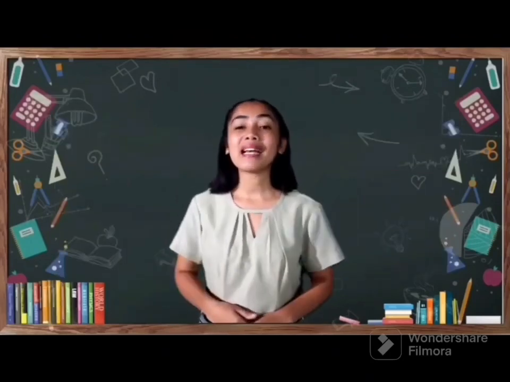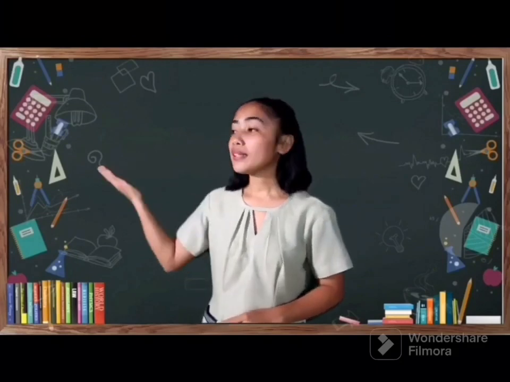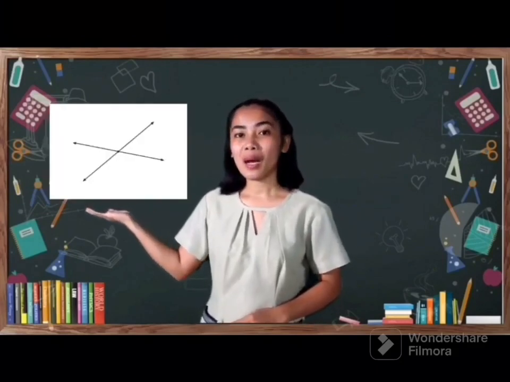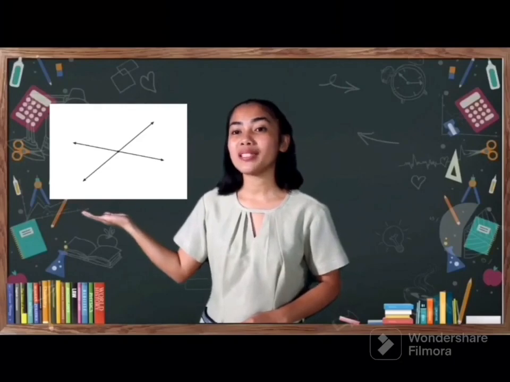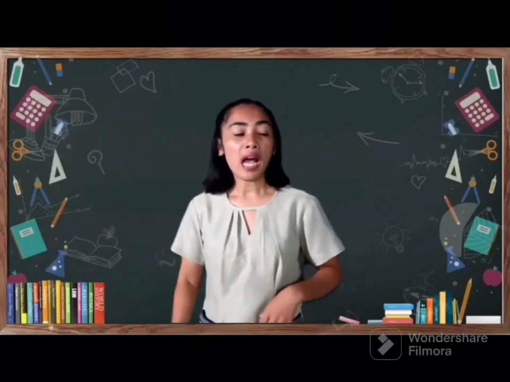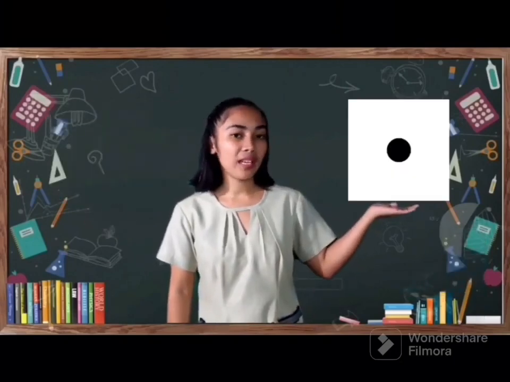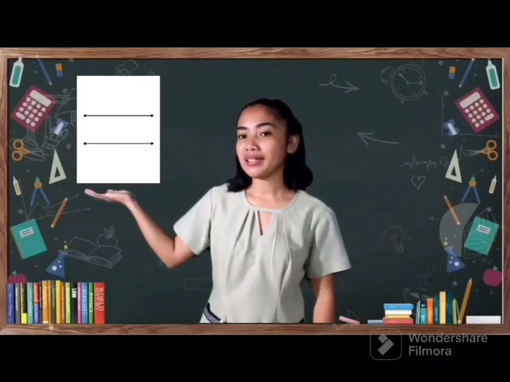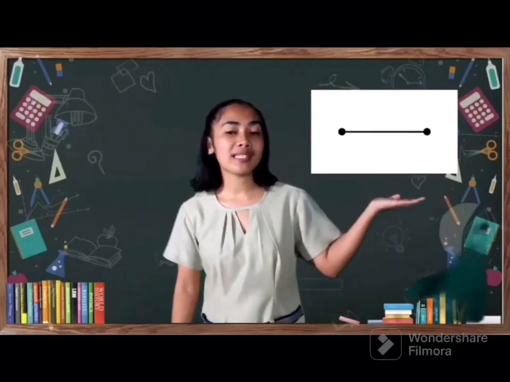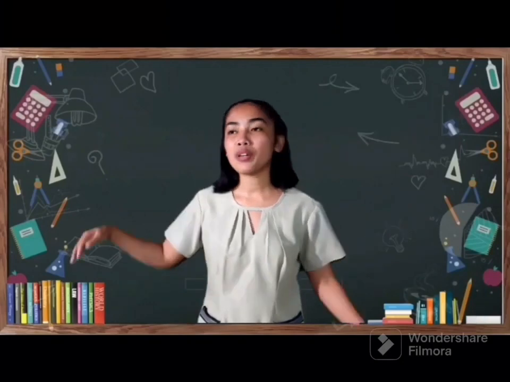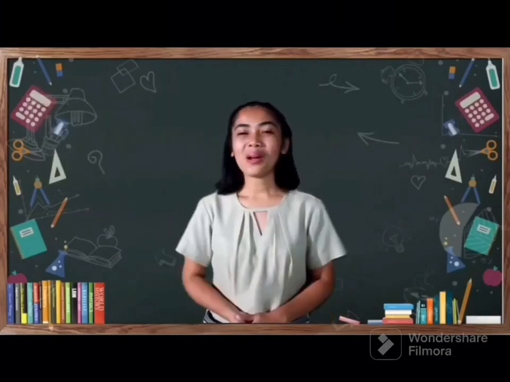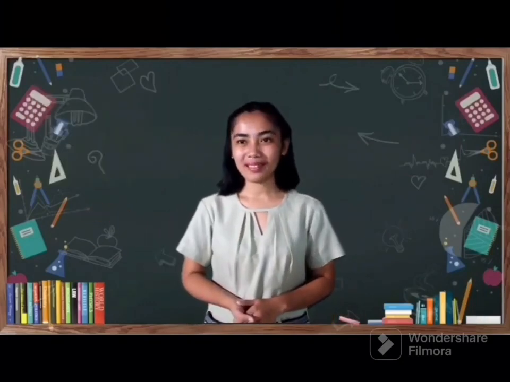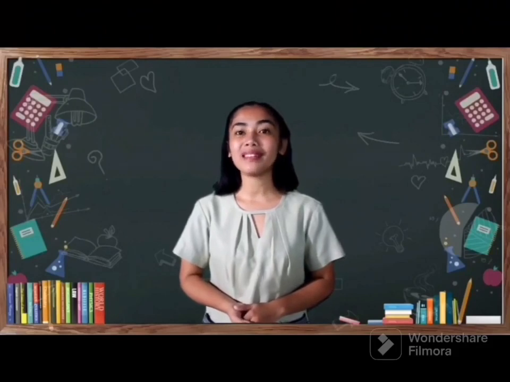Okay, time's up. What is the answer for our number 1? What illustration is that? Okay, this illustration is intersecting lines. And number 2 is a point. Number 3 is parallel lines. While number 4 is a line segment. And number 5 is a ray. Very good, class.